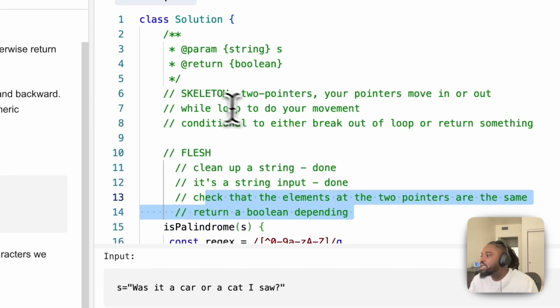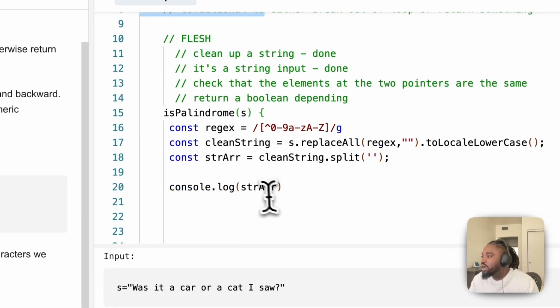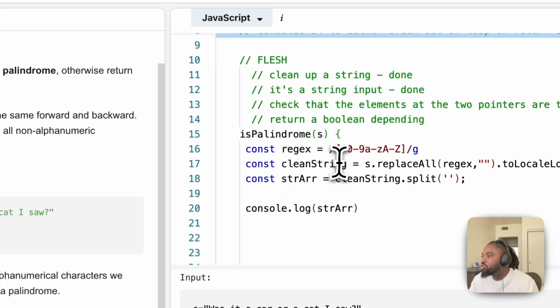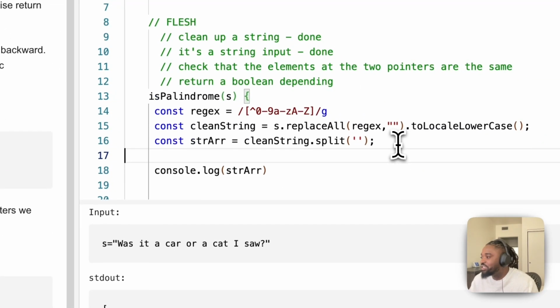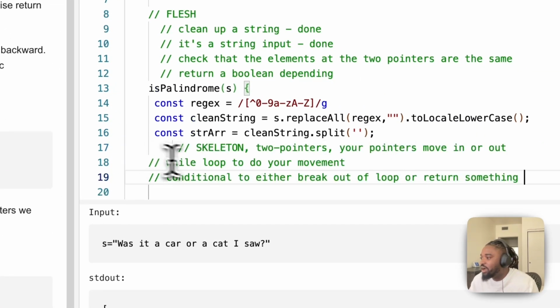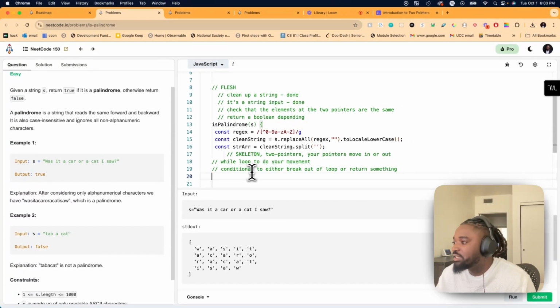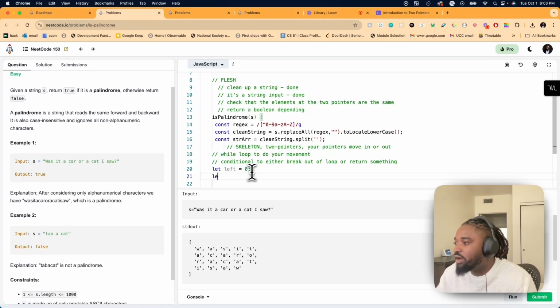This is what's left. Now let's do the skeleton. This is the skeleton that's going to exist in everything that we do: the 2 pointers. Let me move it here so that you guys have a full appreciation of how this works. So let's start with the skeleton, 2 pointers. Let left equal 0, let right.